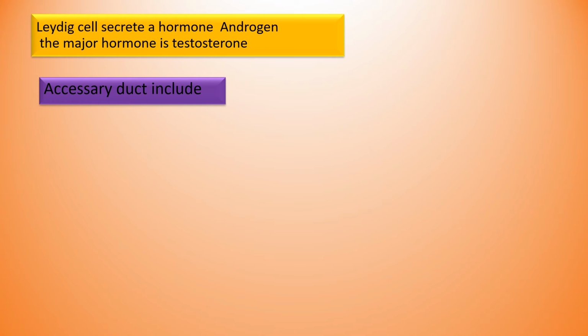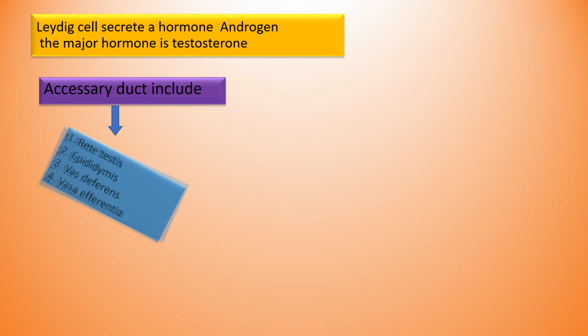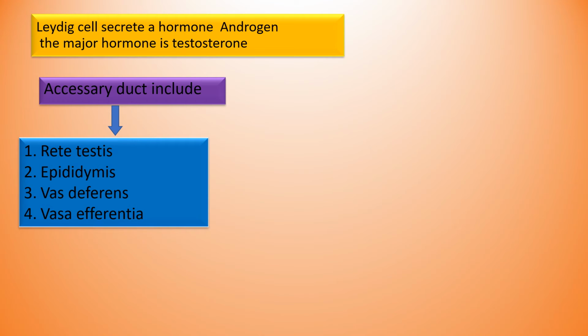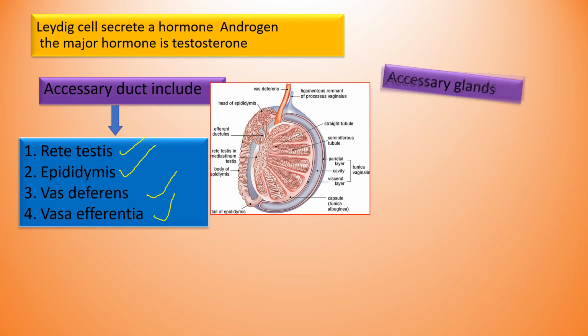Next, let us study the accessory ducts. What are the accessory ducts present in the male reproductive system? They are rete testis, epididymis, vas deferens and vasa efferentia. These 4 are the accessory ducts present in the male reproductive system. Next, let us talk about the accessory glands.